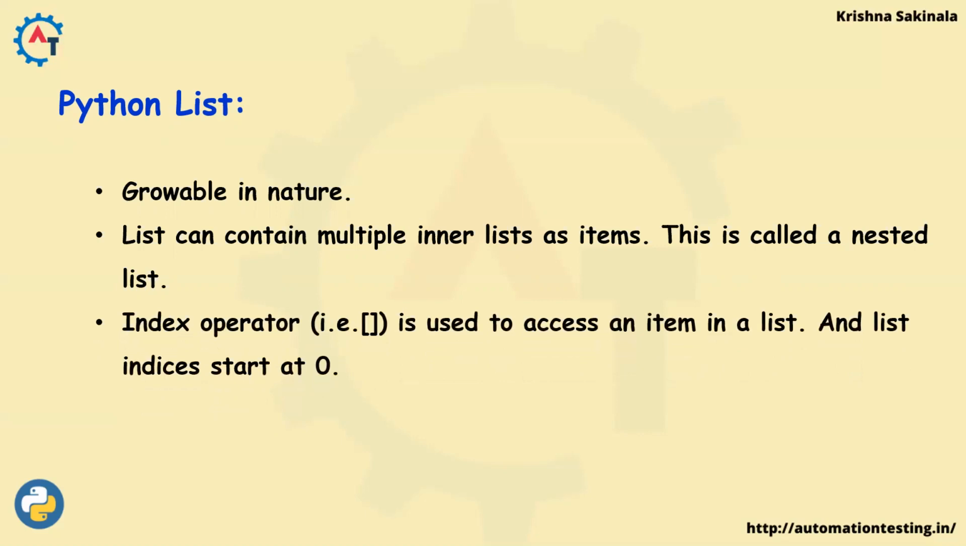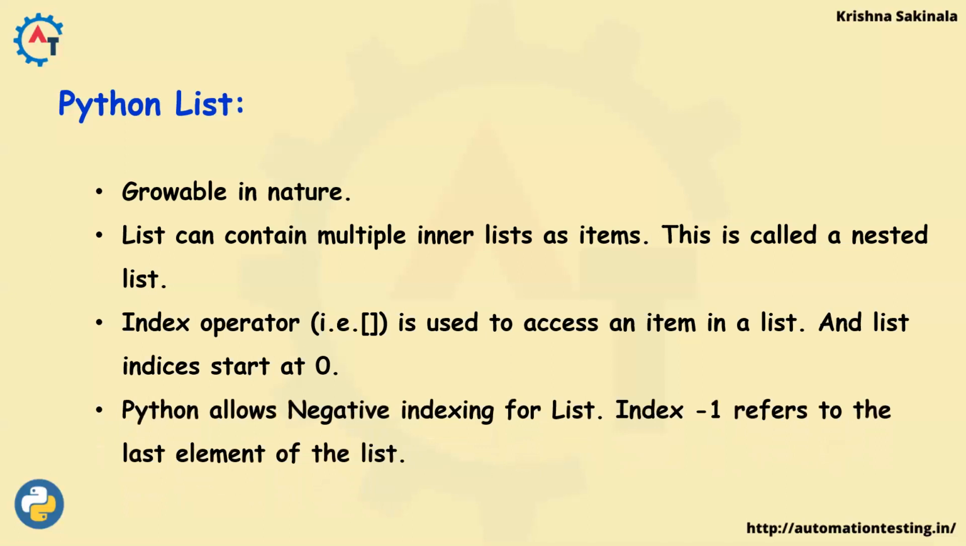Index operator is used to access an element in a list, and list indices start at 0. Means list can hold multiple values, but how can I access those values? How can I use those values? So by using index operator, you can read the data, and the index starts from the 0.